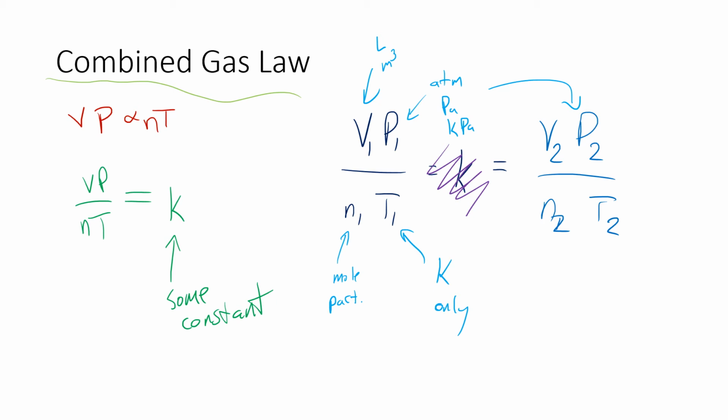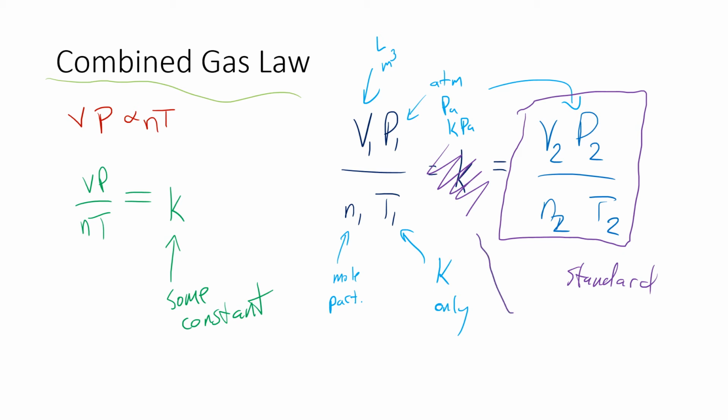Now what scientists were thinking is, well, this is all well and good, but why do we have to have 2 different states to compare? Why can't we just figure out one state in a standard setting? Okay, so we'll call this one our standard, and then we'll compare it to the new one all the time. You know what? That's exactly what they did. So they found the value of the K, all right? And that takes us to your friend, the ideal gas law.